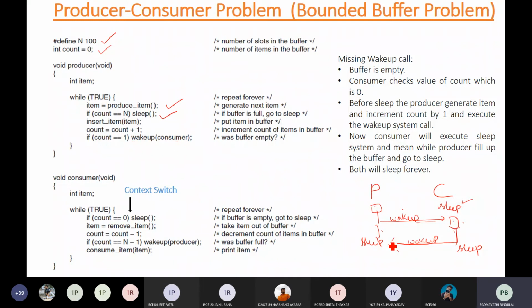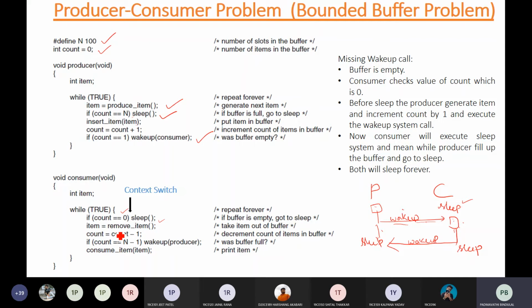So it immediately gives a wake up call to the consumer. So the consumer is consuming the data item. Now here you have your consumer's logic. In the consumer's logic, instead of checking count is equal to n, you need to check count is equal to 0 or not. If it is 0, that means nothing to consume, you can directly go to the sleep state.